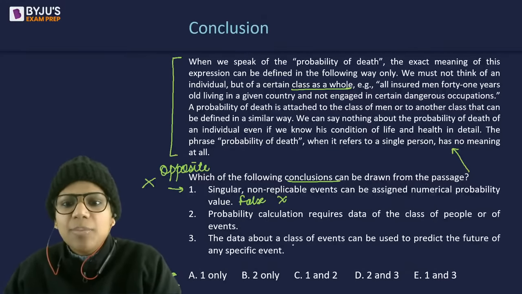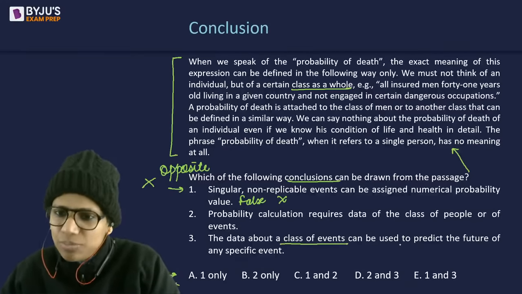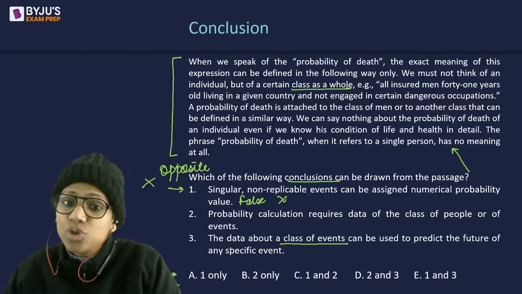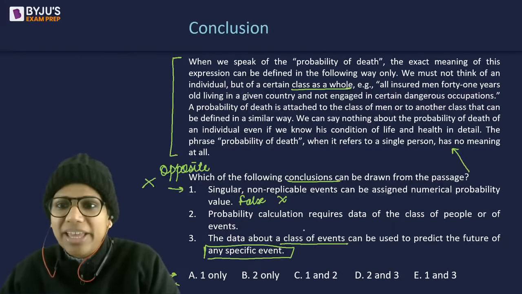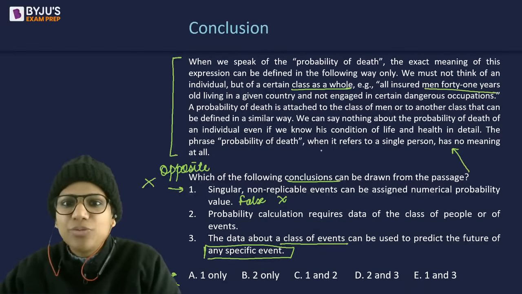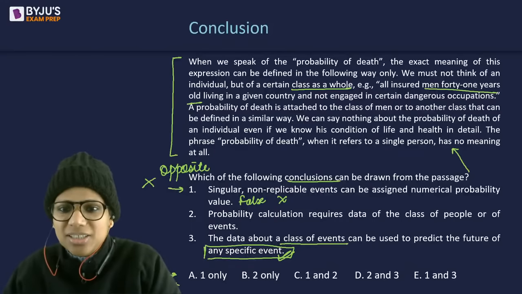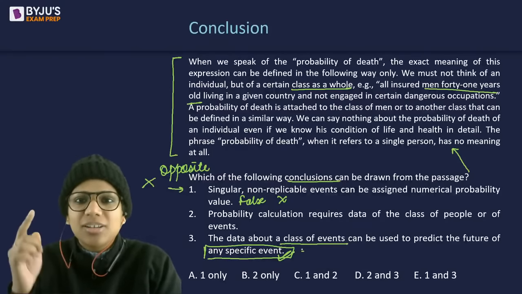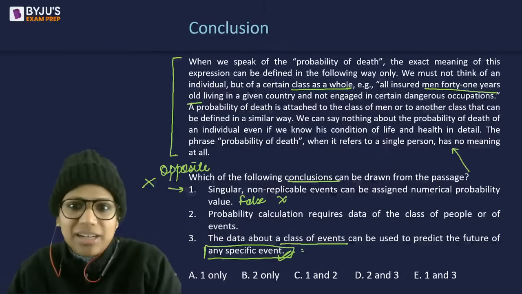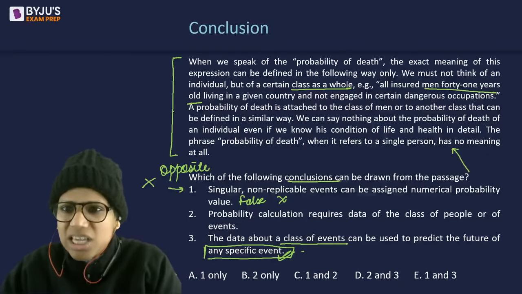Three, the data about a class of events can be used to predict the future of any specific event. So if you have data about all the men that are 41 years old, can you predict something about one particular 41-year-old man? Is the paragraph saying this?